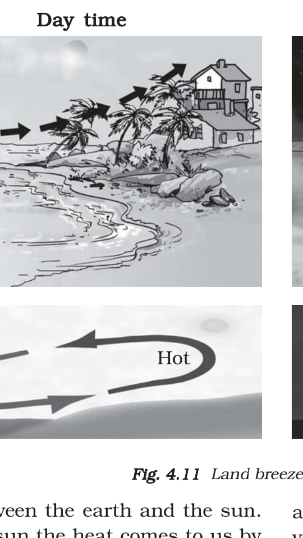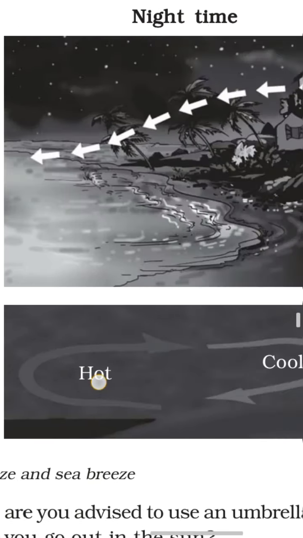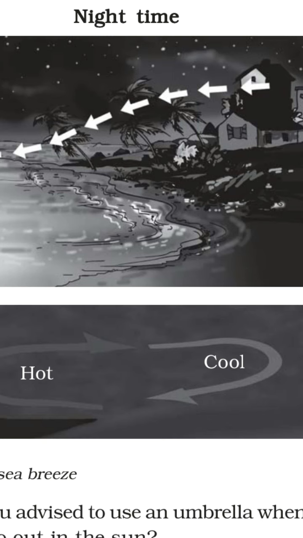So sea breeze usually happens during daytime, whereas the land breeze, which is just the reverse condition of sea breeze, happens during night time. During night time, what happens? Water becomes cool very slowly. So during daytime, water becomes hot slowly, and at night time it becomes cool so slowly. So at that time, the air on the land will be very cool.